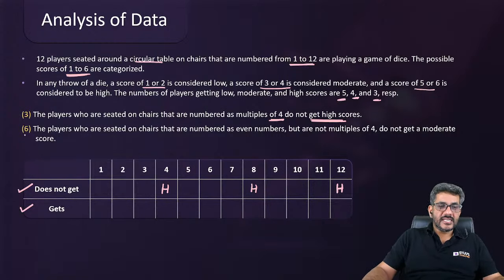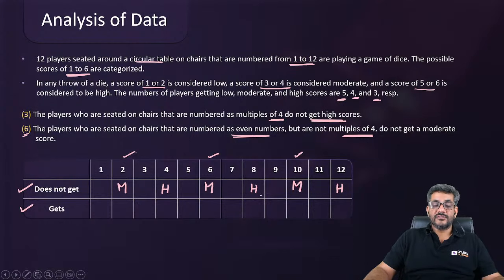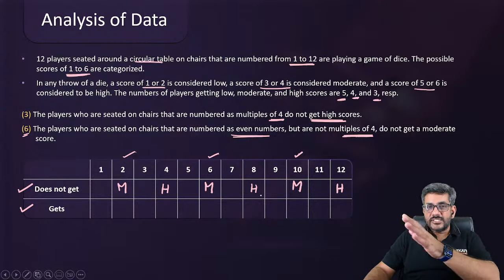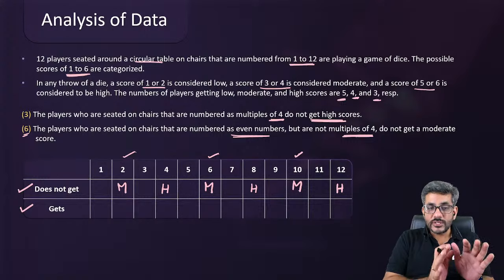Right? Then statement number 6. The players who are seated on chairs that are numbered as even numbers but not multiples of 4, that means 2, 6, 10, they do not get a moderate score. तो इनके पास moderate score नहीं आएगा. This guy would not get a moderate score. This guy would not get a moderate score. This guy would not get a moderate score. So ये first information है that they are not going to get this. They are not going to get this.